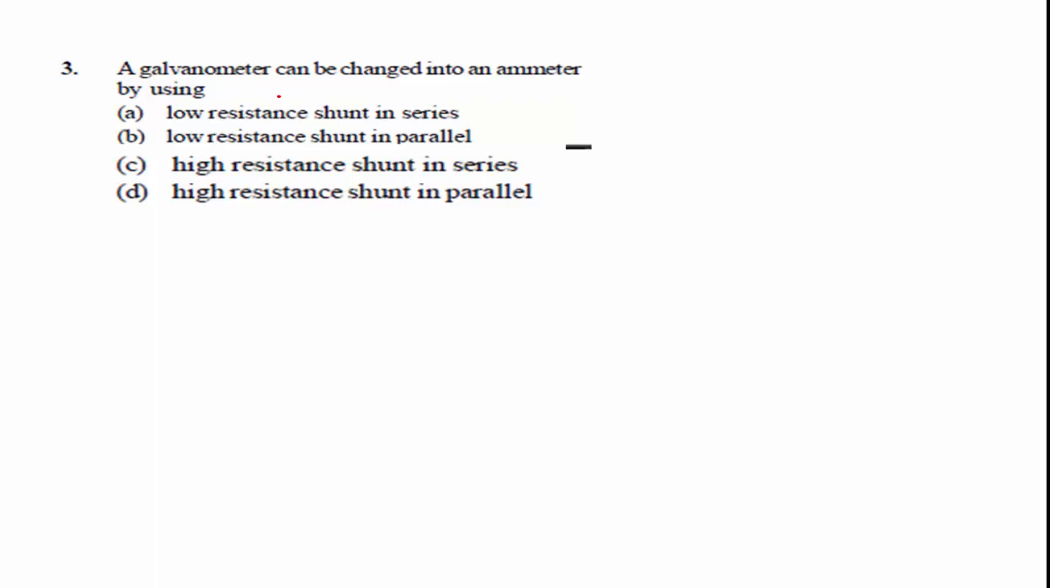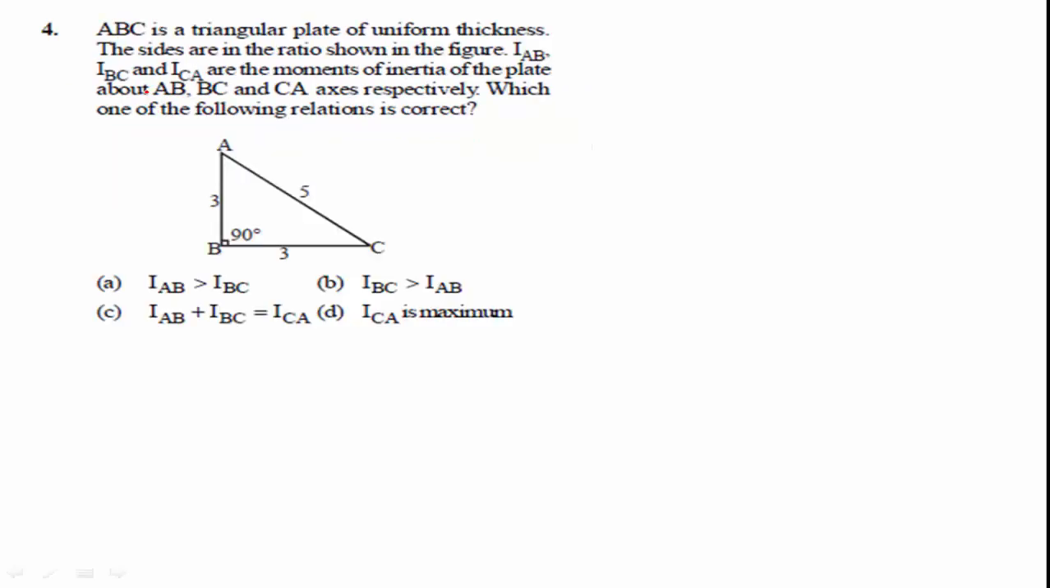When the galvanometer is converted into a voltmeter, a high resistance is connected, using the formula R equal to V divided by Ig minus G. But when you convert the galvanometer into an ammeter, you connect a low resistance, or shunt resistance, in parallel, so that the ammeter does not draw much current, which may change the magnitude of the main current. Option B is the right answer.